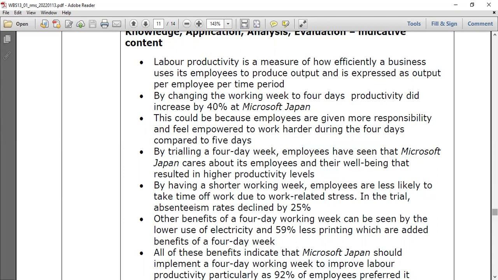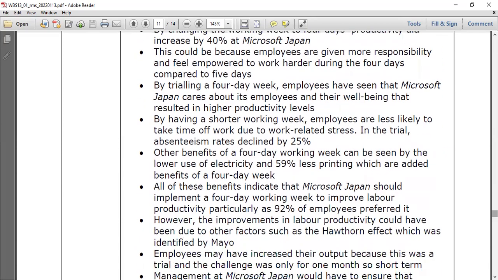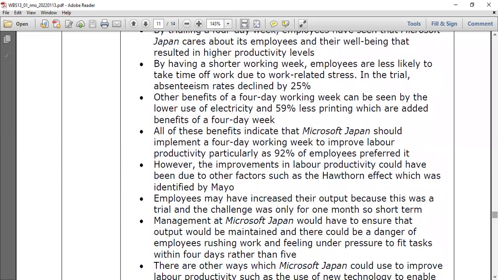By trialing a 4-day week, employees have seen that Microsoft Japan cares about its employees and their well-being, which resulted in higher productivity levels. 4 days working, 3 days resting. It's a good idea. And by having a shorter working week, employees are less likely to take time off due to work-related stress. You can see, no work-related stress. In the trial, absenteeism rates declined by 25%. Absenteeism rate actually was reduced by 25%.